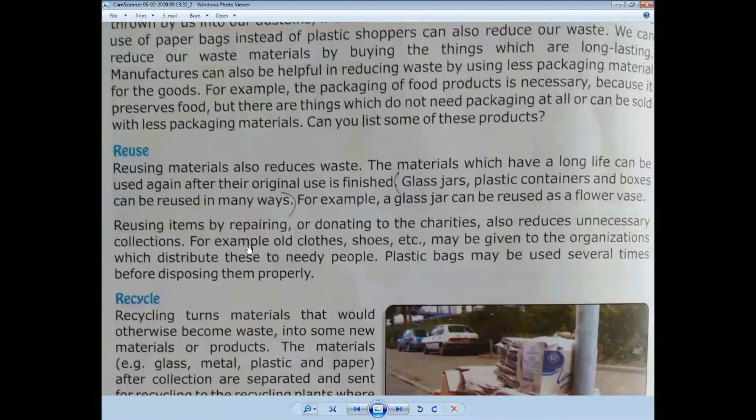So, as we have discussed, reusing items can be repaired and fixed, like our mobile chargers, instead of buying new ones. Items like mobile chargers, batteries, and household machinery like washing machines and computers can be repaired and fixed, and then we can use them again.